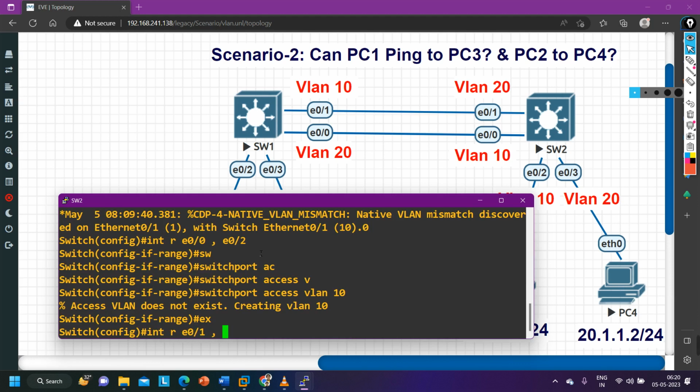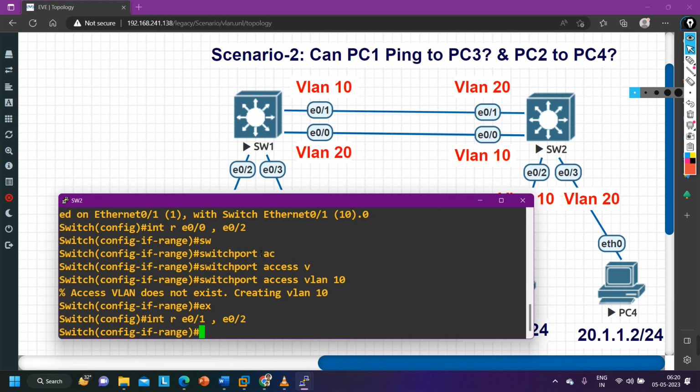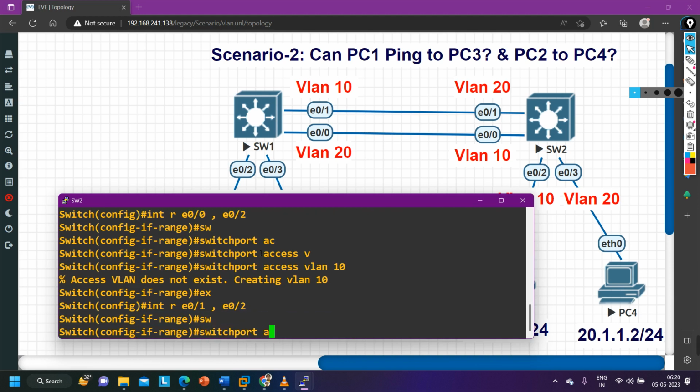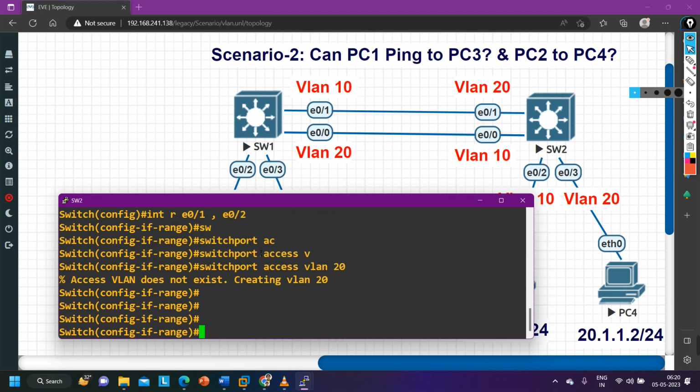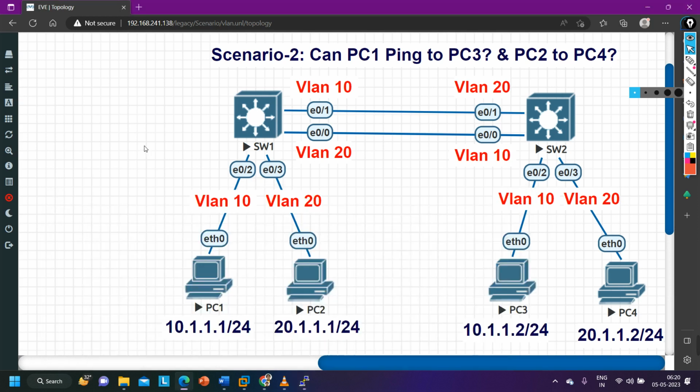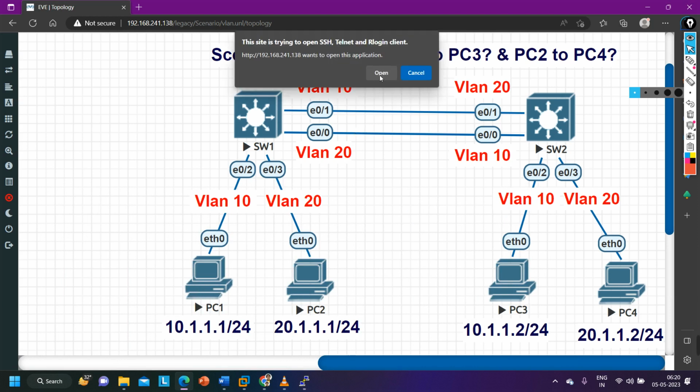E0/1 and E0/2. These two ports are members of VLAN 20. So switchport access vlan 20. Done. So VLAN configuration on the switch is done. Now let me configure IP addresses on the PCs.